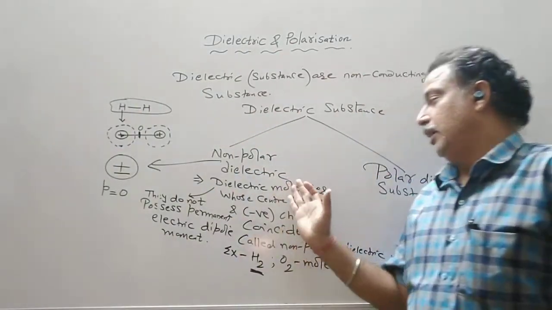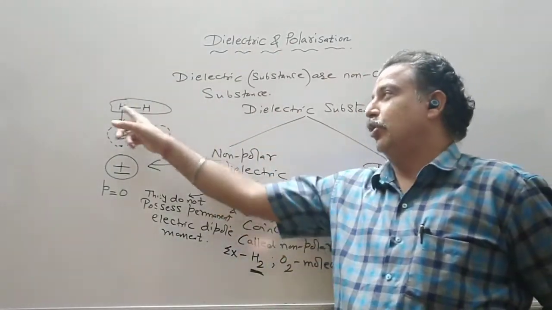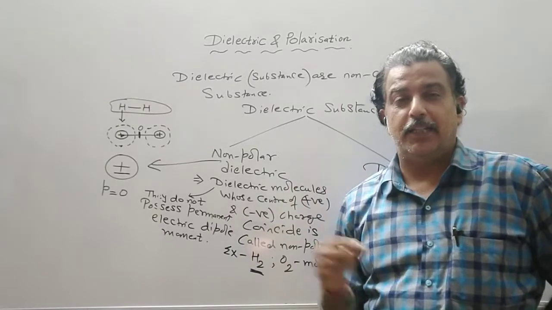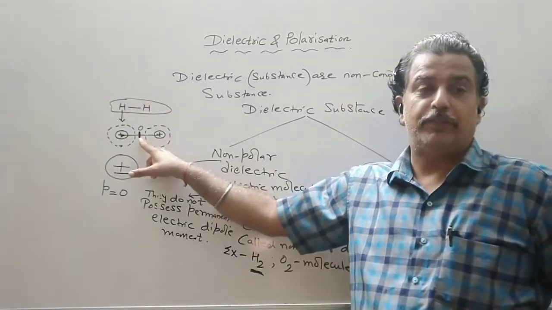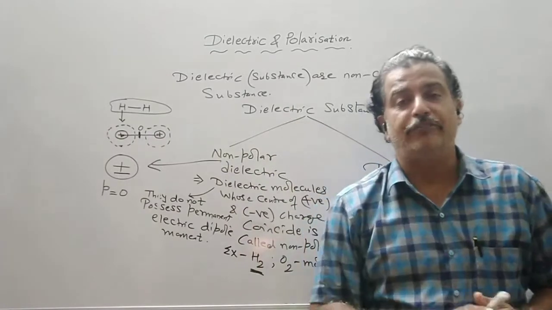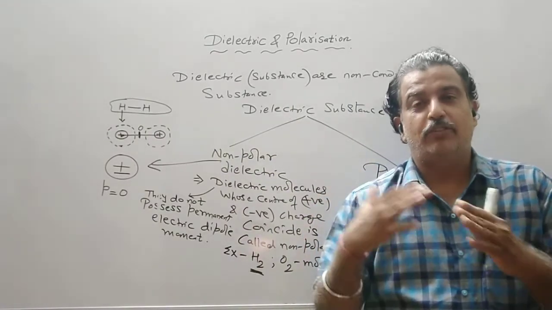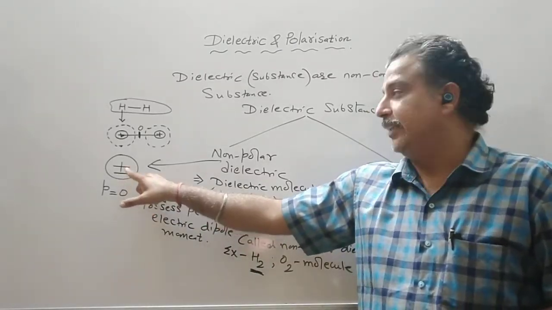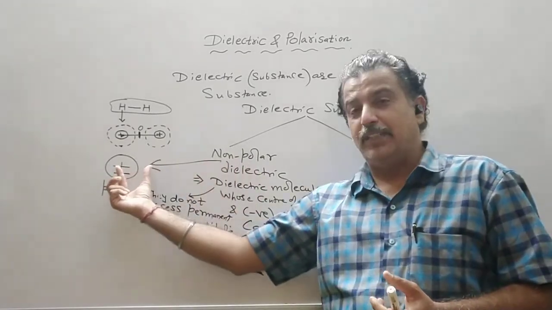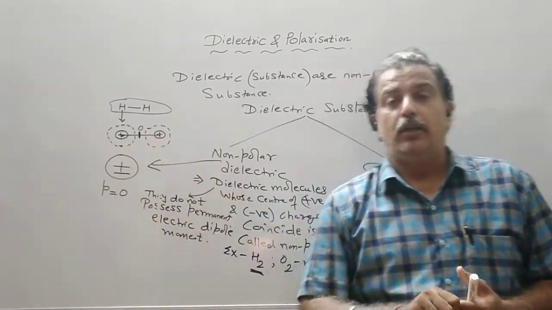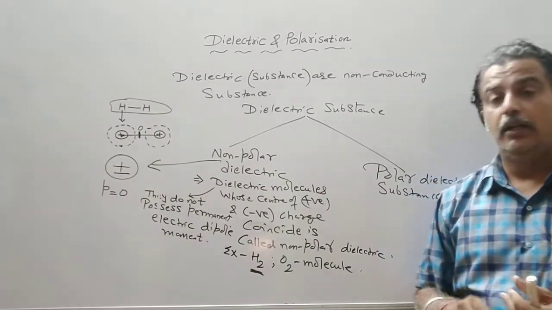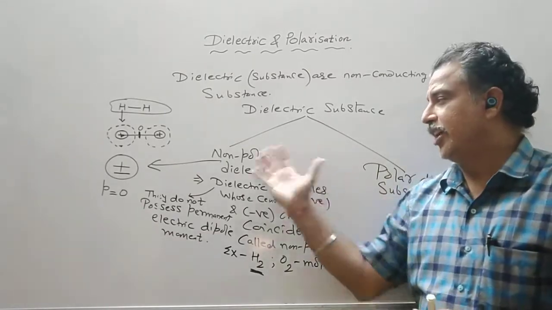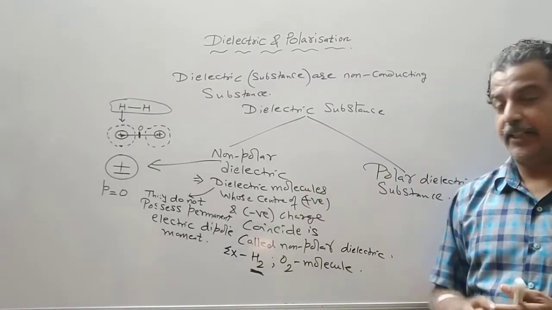Dielectric molecules whose center of positive charge, like a center of mass, here it is a center of charge. So this is the center of the positive charge, and similarly we have a center of negative charge. The centers of positive and negative charge coincide, so we represent the non-polar dielectric by this symbol. Since the distance between them is 0, each molecule will have 0 dipole moment. So H2, O2 or any other such gases are generally non-polar dielectrics.